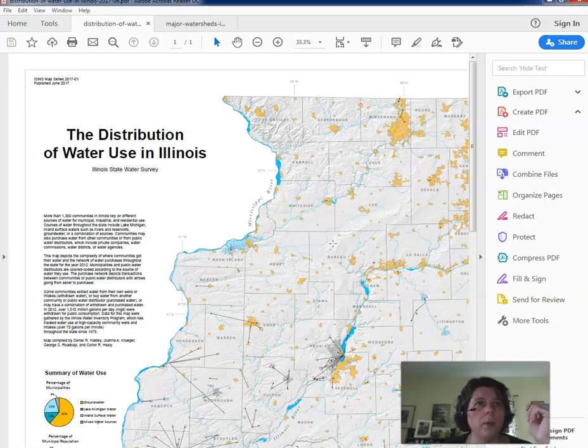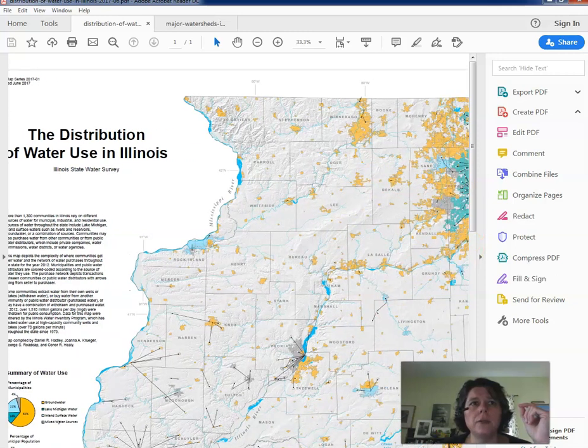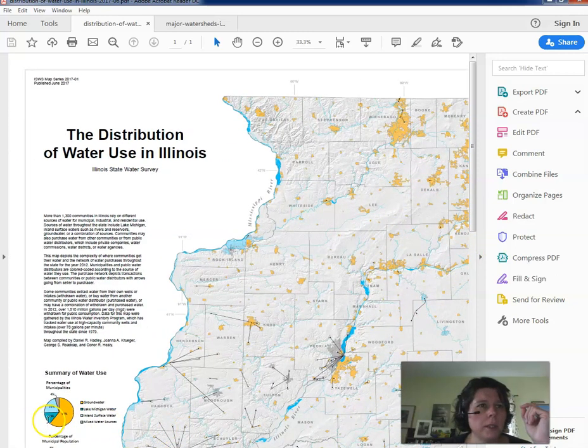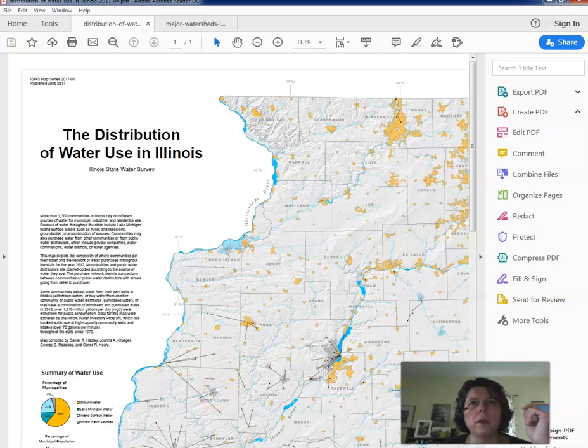You're just pumping your own water. But you can see across the state how much of the state is using groundwater. Lake Michigan is this darker blue color. Inland surface is right here, and then there are mixed watersheds, so they're mixing up what they're getting. Somewhere down in here, they're using mixed, so they're probably using a little bit of groundwater and a little bit of surface water in that area.